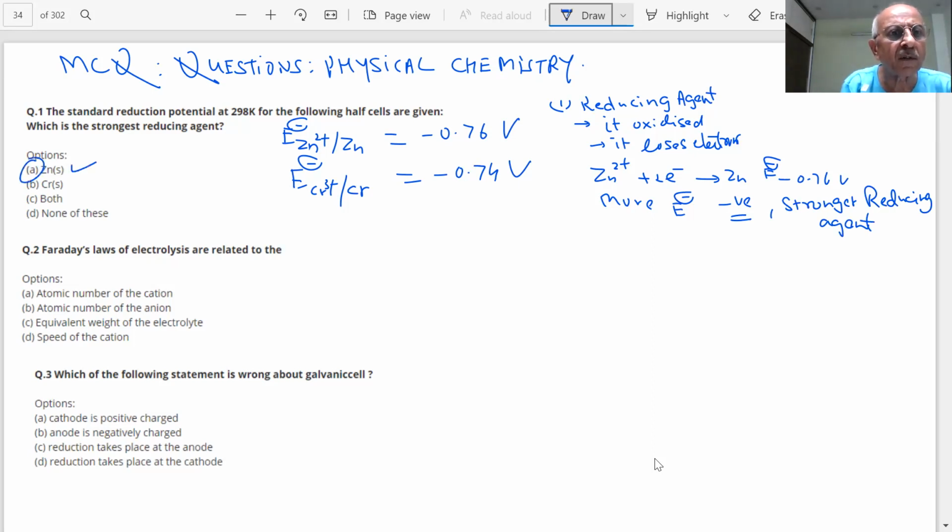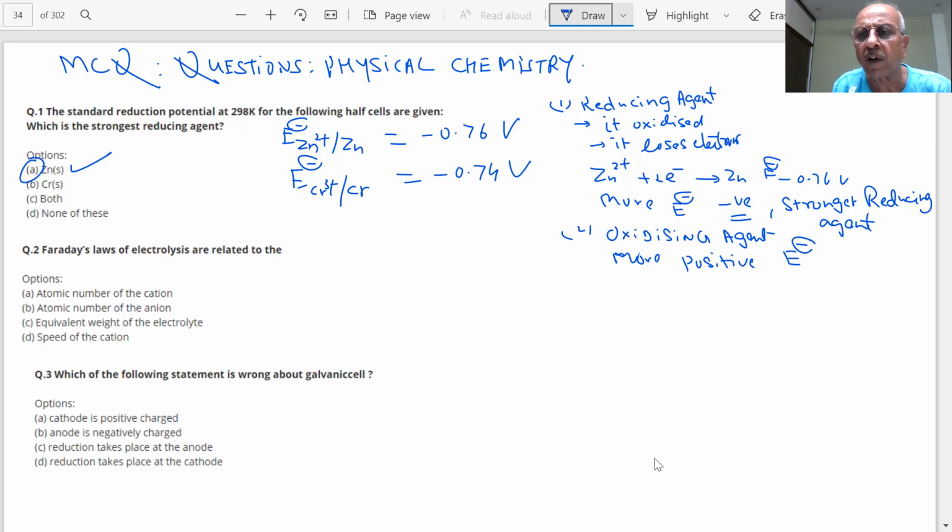And if the question is given on oxidizing agent, students, then the reverse will be true. The more positive the value, the stronger the oxidizing agent. The E naught value is always written like this. Stronger the oxidizing agent. These things I keep writing so that I have a mental picture of the oxidizing agent, because they will not give just one, they will give a series.